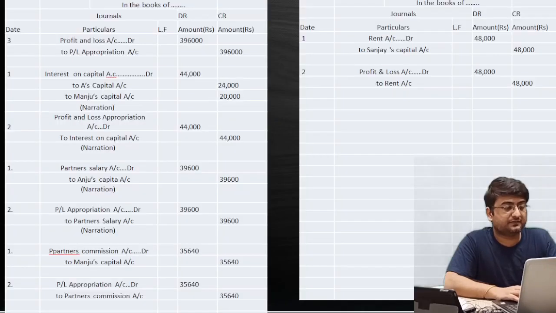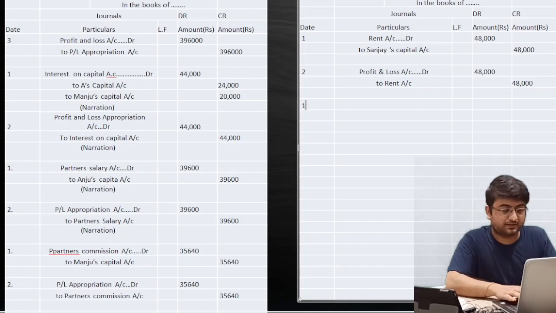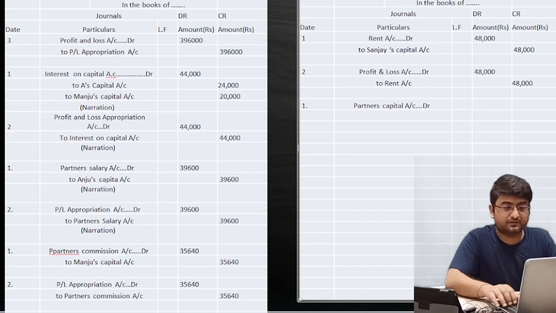So we'll write in general entry. Since we have left no space, I'm just using the second format. You guys can take the screenshot if you want. So the first journal entry in case of the interest on drawings will be the partners capital account debit to cash account.